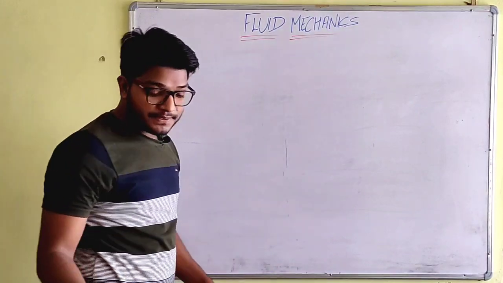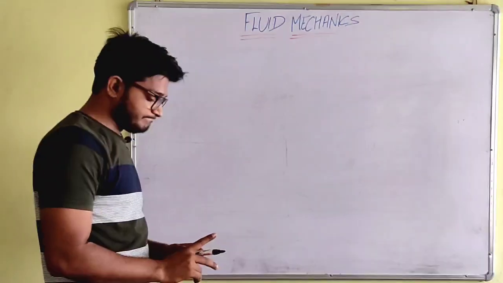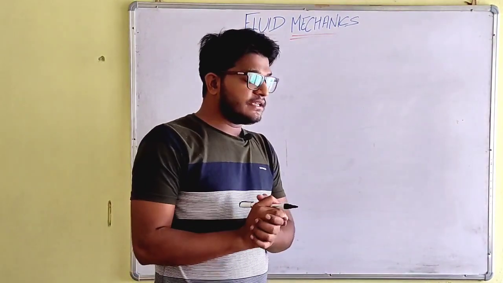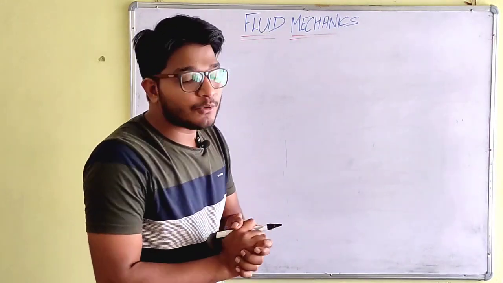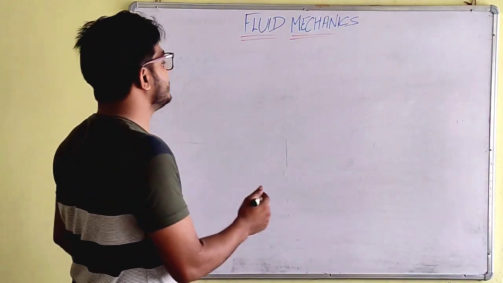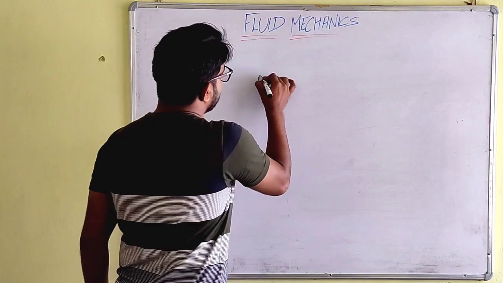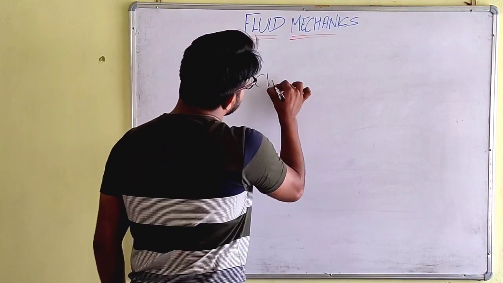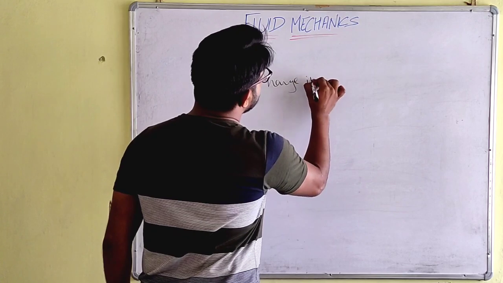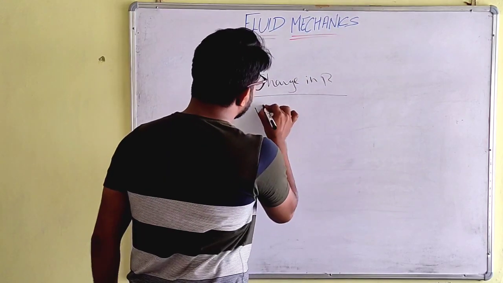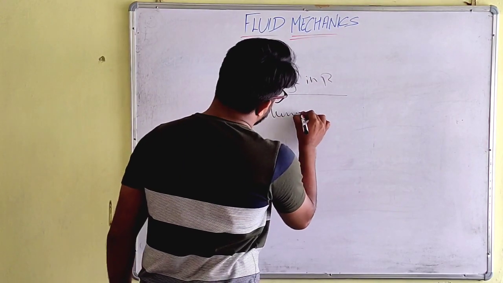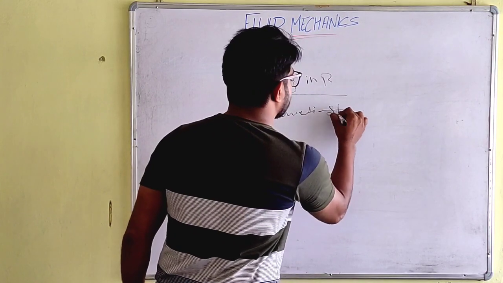Now let's get on to the next topic, which is compressibility and the bulk modulus. It is just a simple thing. What is compressibility? Compressibility is the reciprocal of bulk modulus, and bulk modulus is the ratio of the change in pressure upon volumetric strain. What is volumetric strain?